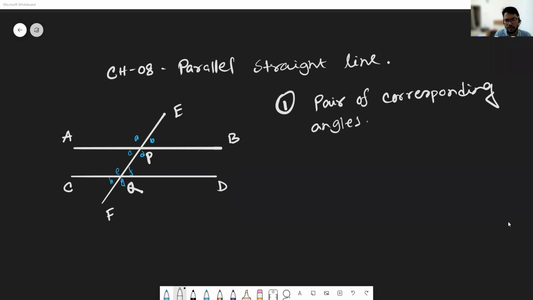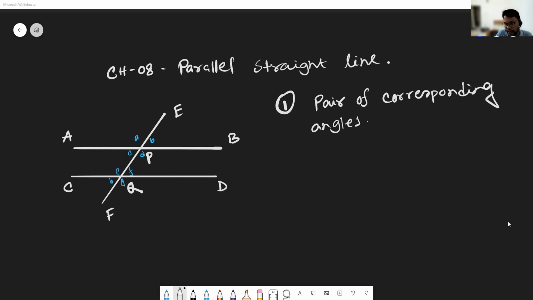BF, E is equal to... one pair of corresponding angles. D and G is another pair of corresponding angles. What is the corresponding angle of C? Corresponding angle of C is H, and corresponding angle of D is G. Absolutely right answer. So right here, the pair of corresponding angles are A, P, E.